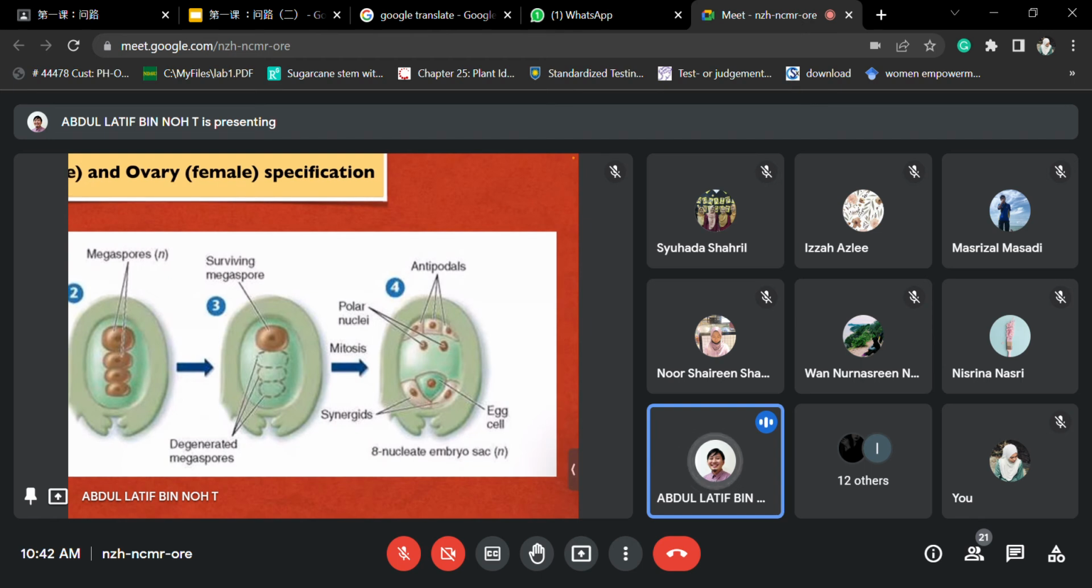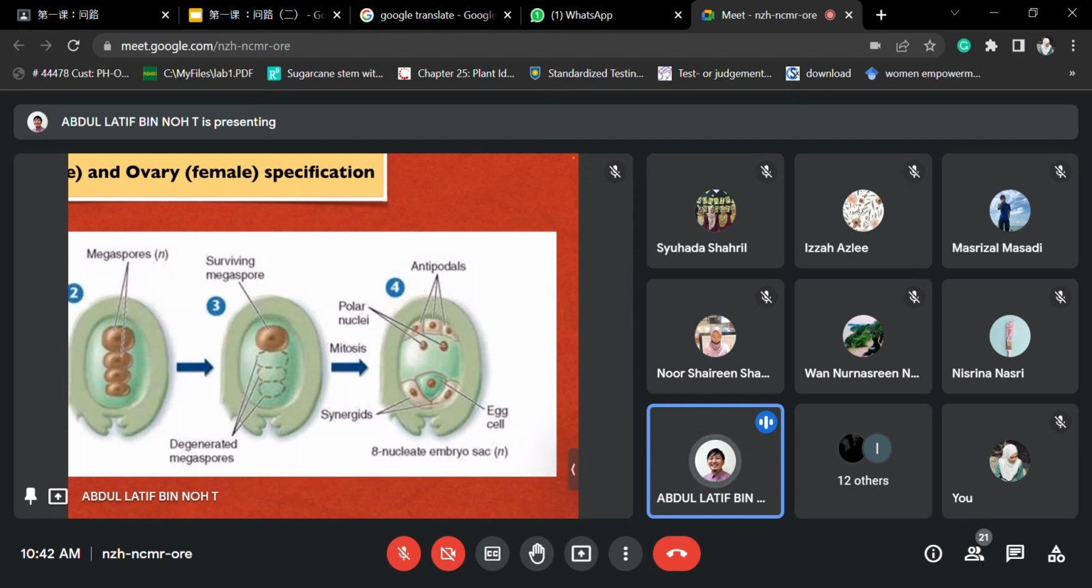Alright, so the antipodal will be at the end of the particular structures. The polar nuclei will be in the equatorial area in these structures. This is where the polar nuclei will be fertilized with one of the generative cells later. The synergid cell and the egg cell are these particular structures. They will form these structures.